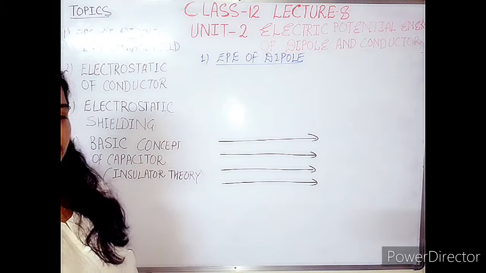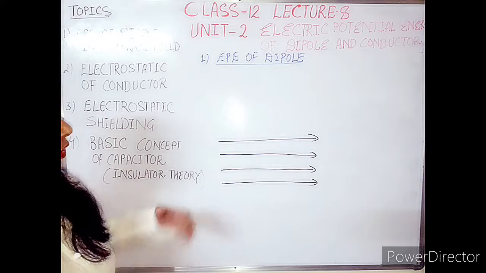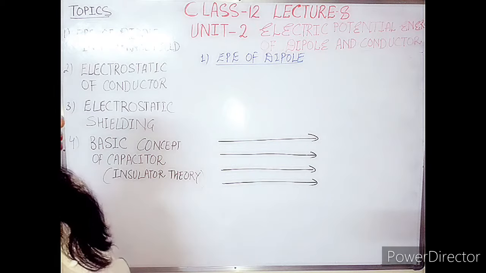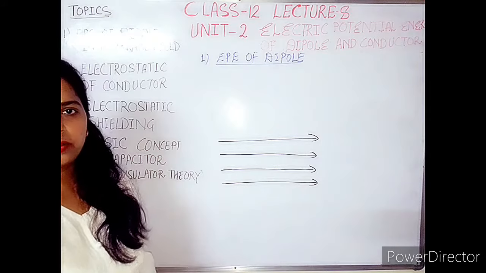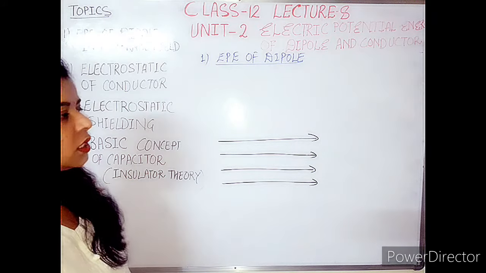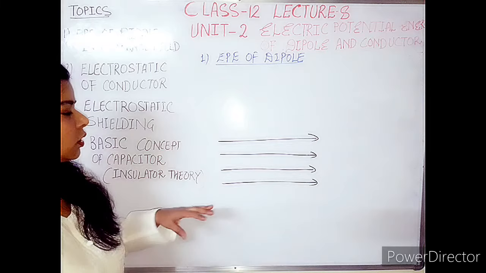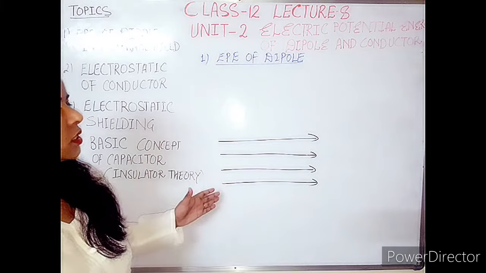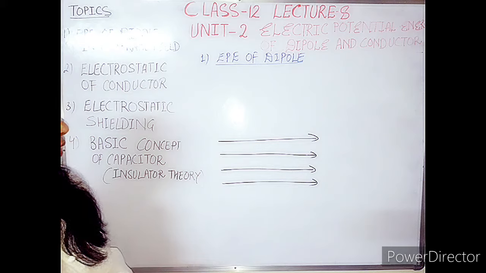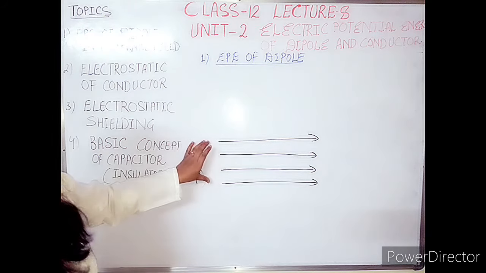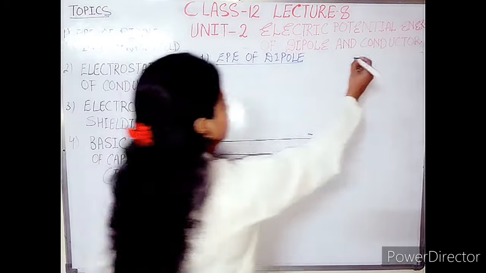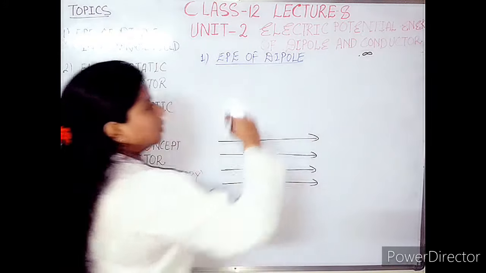Non-uniform electric field, how can you represent that kind of electric field? With non-parallel lines, lines that are not parallel to each other, and second, lines that are not equidistant to each other. That kind of electric field lines represent the non-uniform electric field. In your syllabus only the uniform electric fields are mentioned, so you have to consider only parallel and equidistant lines. So this is an external field, and this one is the infinity point.